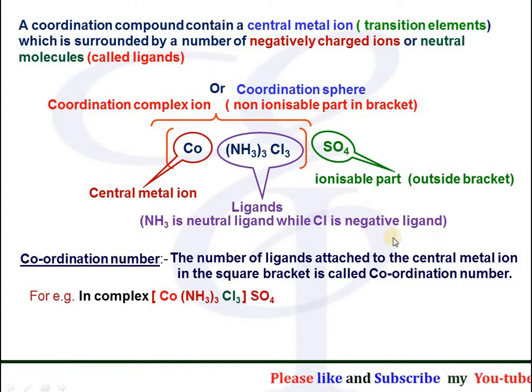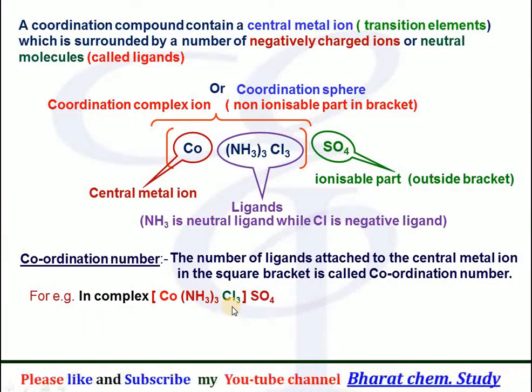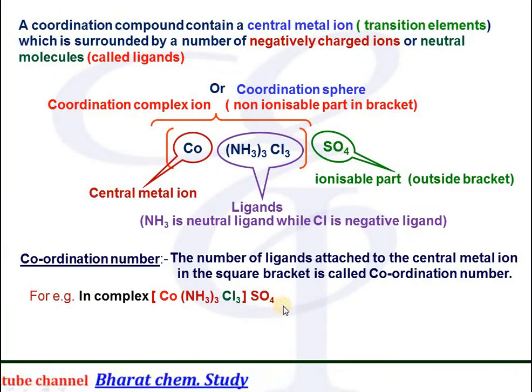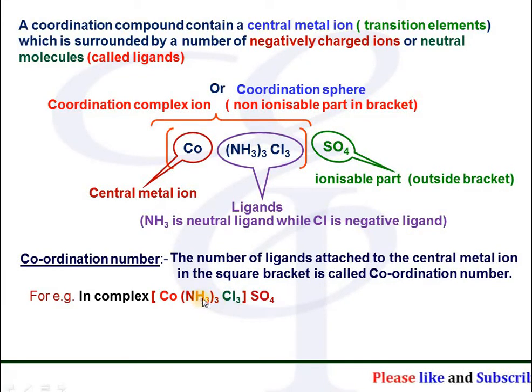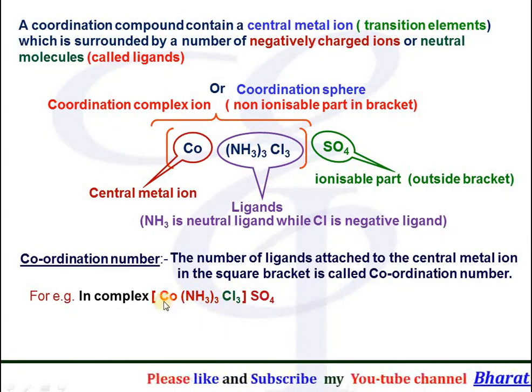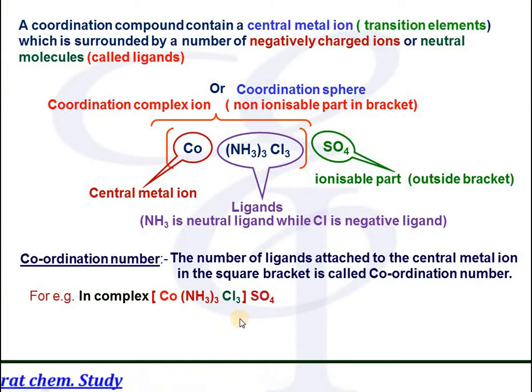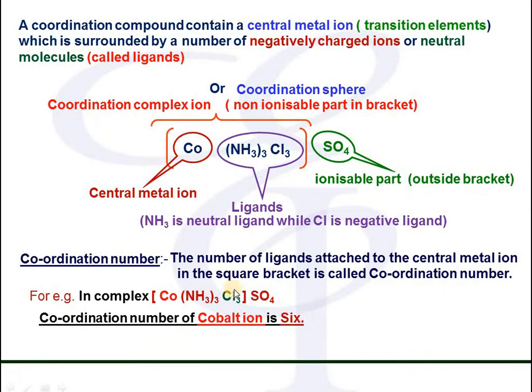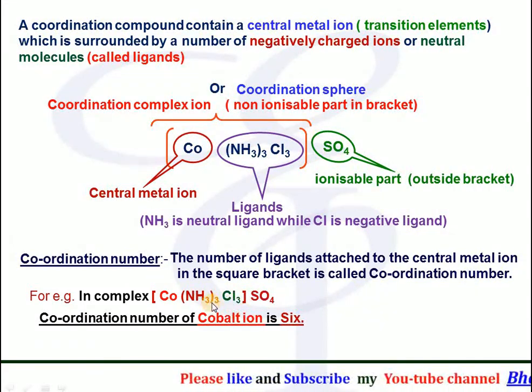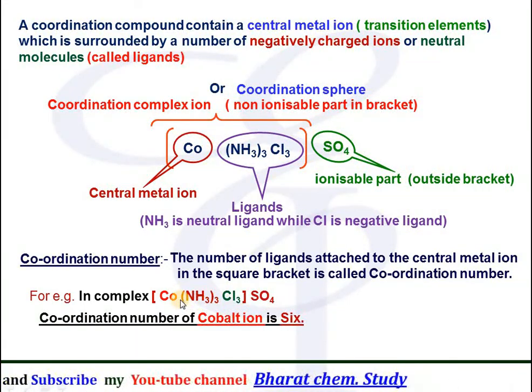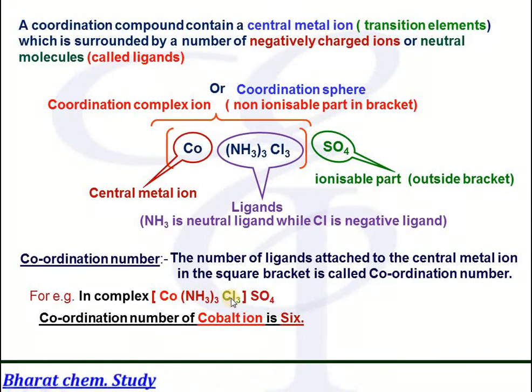For example, in this complex [Co(NH3)3Cl3]SO4, there are 3 ammonia and 3 chlorine present along with the central metal ion. Therefore, the coordination number of this complex is taken as 3 plus 3 equals 6, because 3 chlorine and 3 ammonia are present within the bracket along with the central metal ion. We will not count the atom, molecule or ion present outside the bracket.